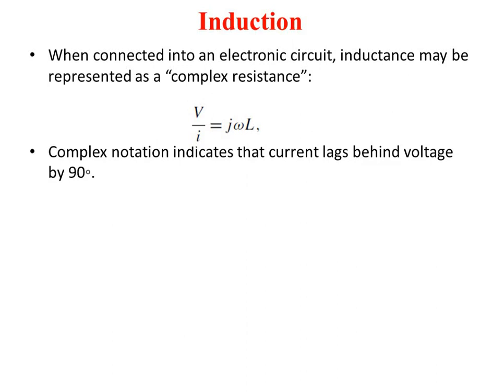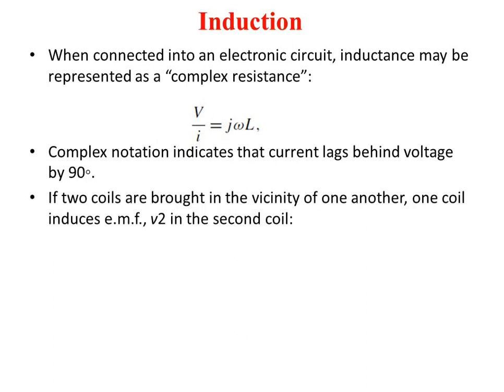And the complex notation j indicates that the current lags behind the voltage. In the case of inductance, the current lags behind the voltage, whereas in the case of capacitance, the voltage lags behind the current. This is what the difference is. So you should know it.